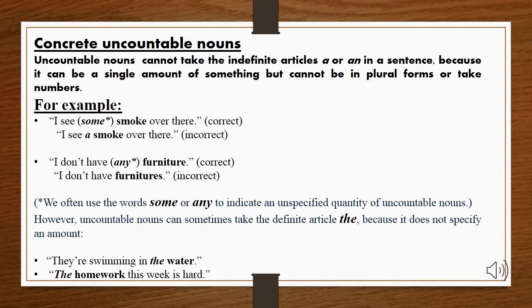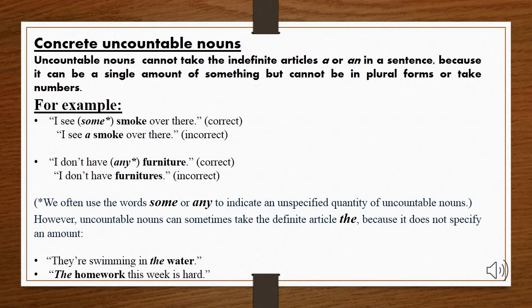Now, what are concrete uncountable nouns? We already know what concrete nouns are. Now we will learn what concrete uncountable nouns are. These are the nouns that cannot take the indefinite articles a or an in a sentence because they can be a single amount of something but cannot be in plural forms or take numbers. For example, I see some smoke over there. Now I used some to tell you this unspecified quantity of an uncountable noun, but I cannot say I see a smoke or two smoke over there.